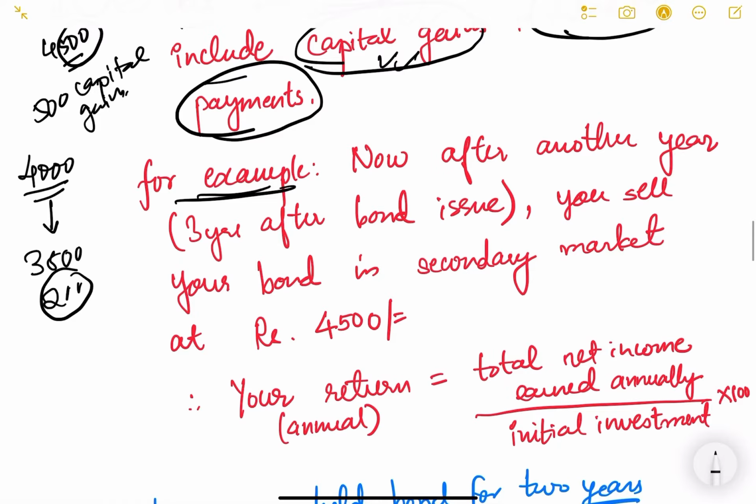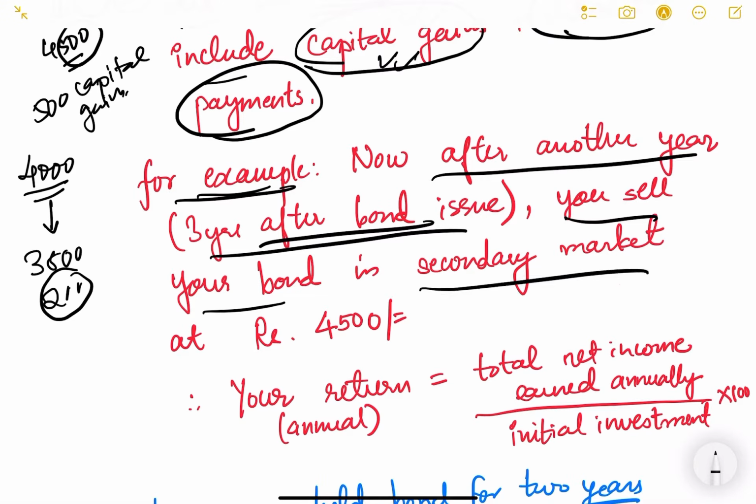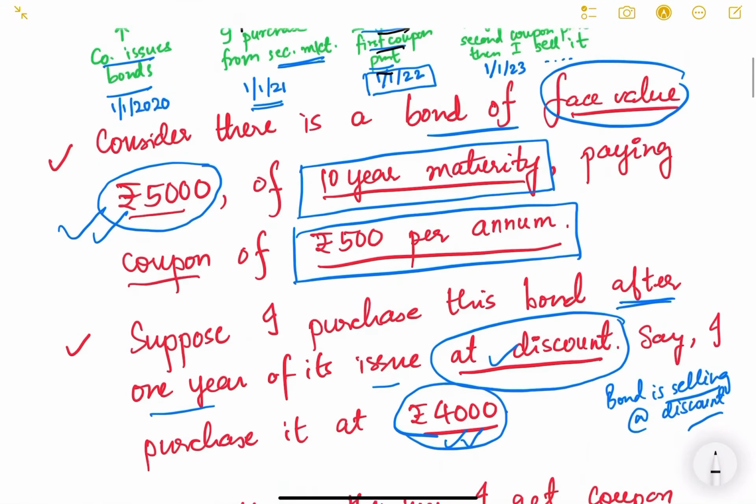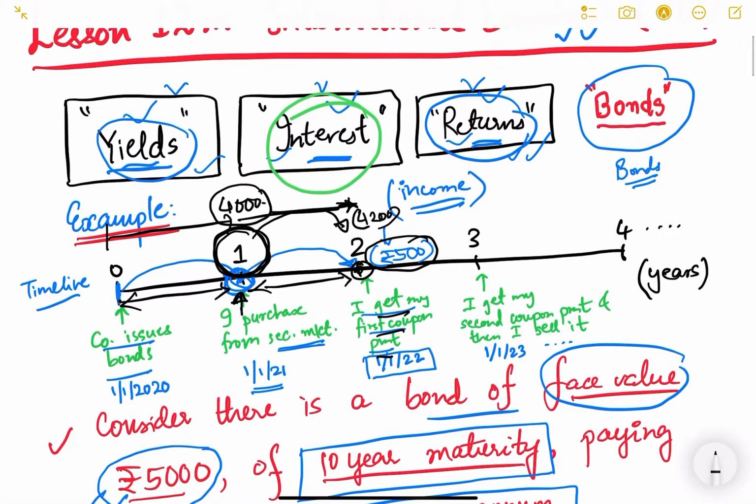So see, I will extend the example. For example, now after another year, that is 3 years of bond issue, you sell your bond in the secondary market at 4,500 rupees. So let us come to the timeline. After completion of 1 year, I purchased the bond for 4,000. After 1 year, the price became 4,200. I received my first coupon payment. I am holding this bond for another year. And now the price becomes 4,500. And now I feel that I want to sell this bond.